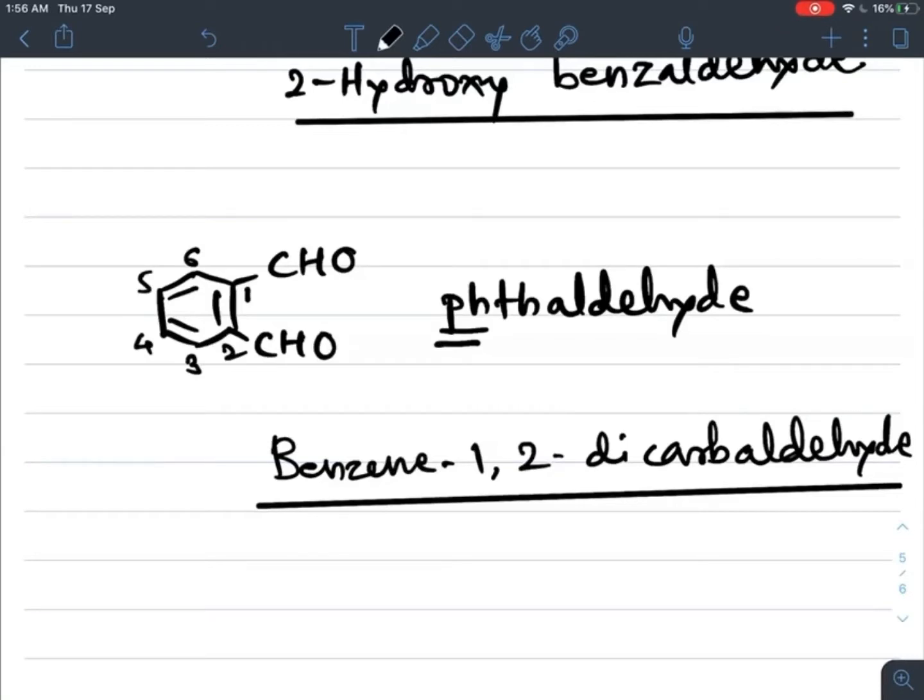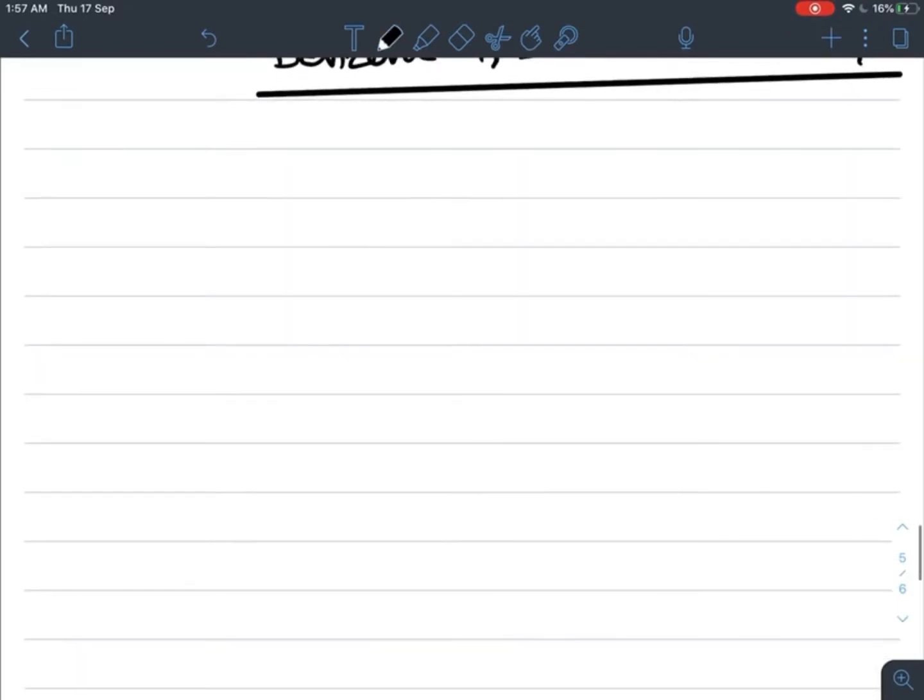The carbaldehyde suffix is used when we are not counting this CHO carbon in the parent compound. So at that time we can use the suffix carbaldehyde. Okay, so this is benzene and 2 carbaldehydes are there. So benzene-1,2-dicarbaldehyde. One more example. If we take cyclohexane, this is cyclohexane, not a benzene, to which a CHO group is attached. Then what is its common as well as the IUPAC name?